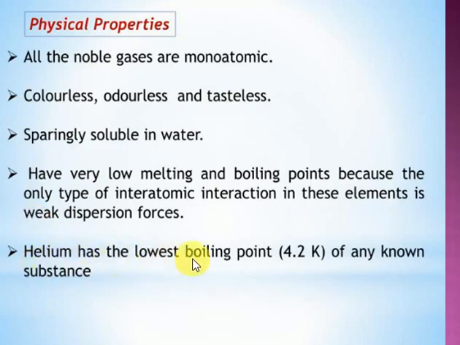Next, helium has the lowest boiling point, 4.2 kelvins. You know very well 0 degrees Celsius is equal to 273 kelvins. Here 4.2 kelvins means a very, very low boiling point. Helium has the lowest boiling point of any known substance. Among all known substances, helium has the least boiling point.